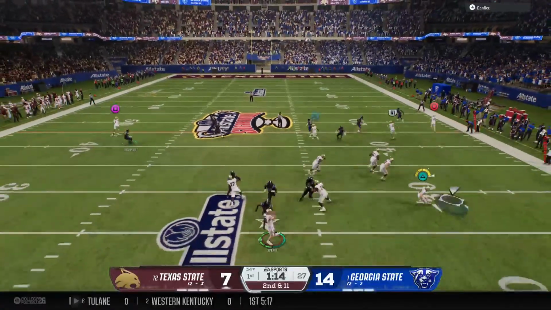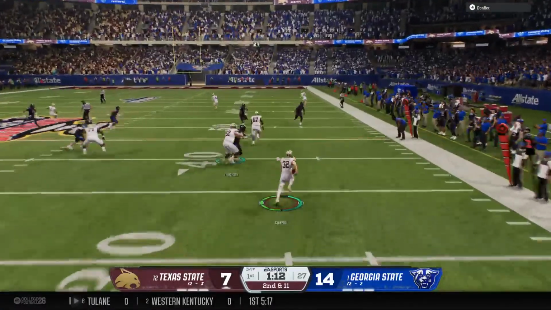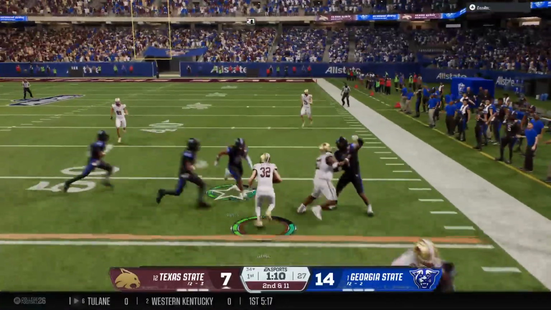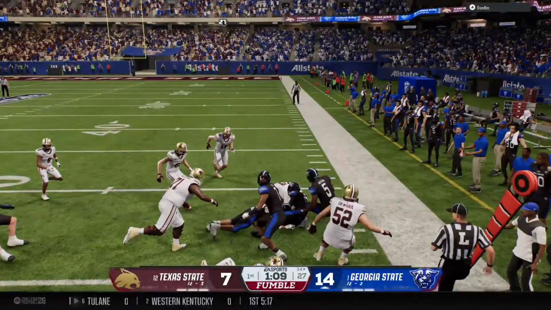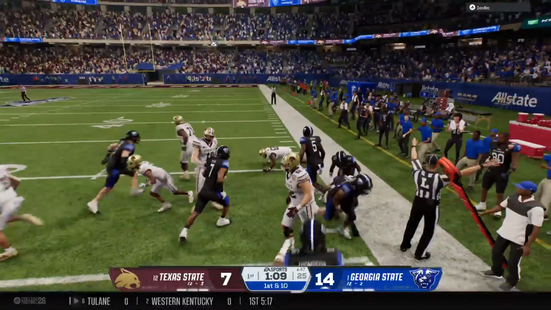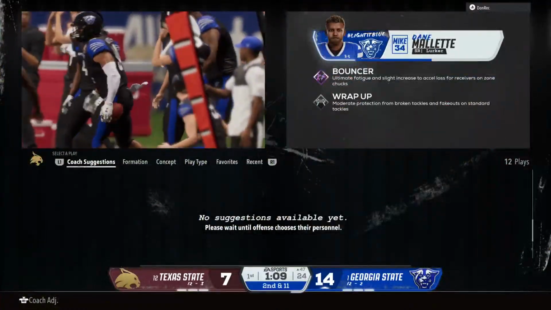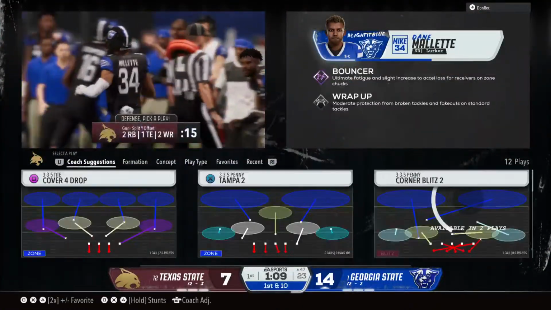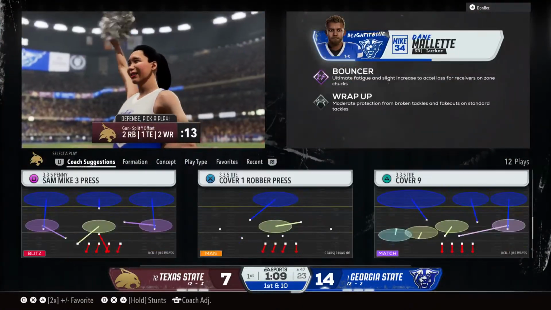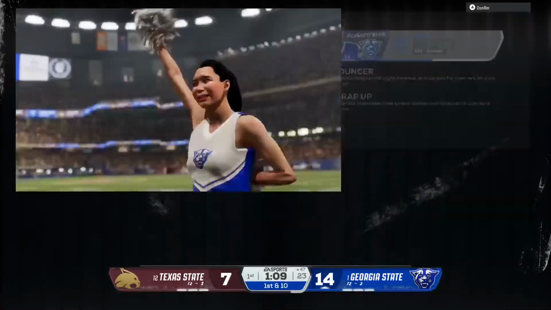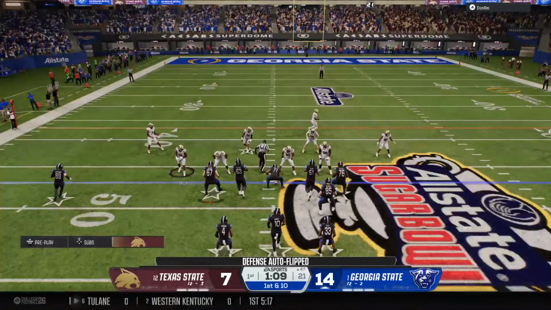Looking to pass here on 2nd down. Running back has it on a screen now. Oh, look at the quick cut. Looks like the defense has it for a takeaway. Well, that's why you do ball security drills almost every single day in practice. You just can't put the ball on the turf like that. But give credit to the defender for the hit, because that's what caused the fumble.